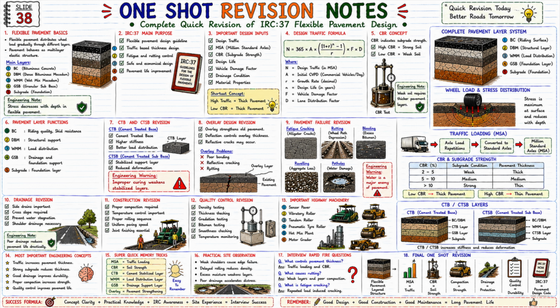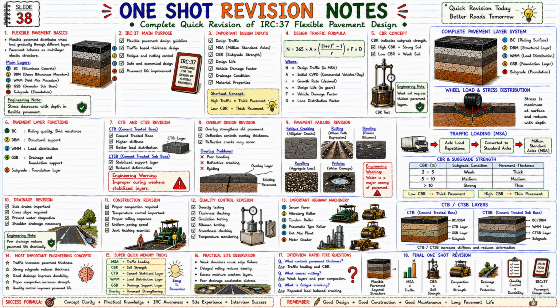Now let us look at the 11th topic. 11. Drainage considerations. Why is drainage important during construction? Proper side drain provision. Prevention of water stagnation. Shoulder drainage control. Cross slope maintenance. See the engineering note below. Water infiltration is a major reason for pavement deterioration. And poor drainage rapidly reduces pavement life.